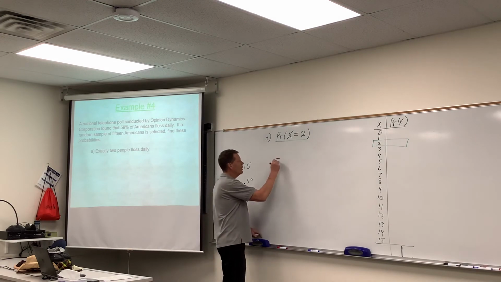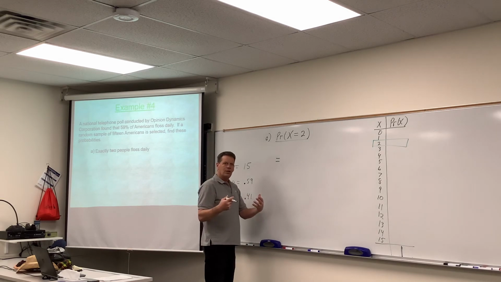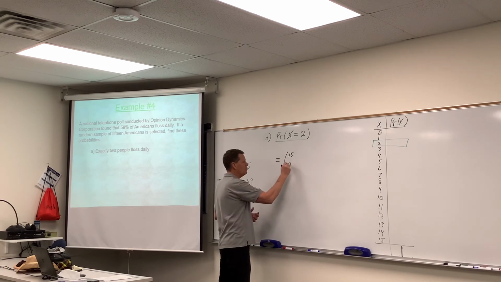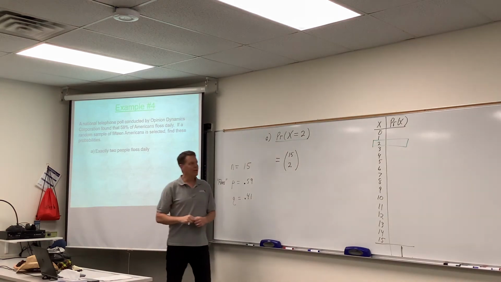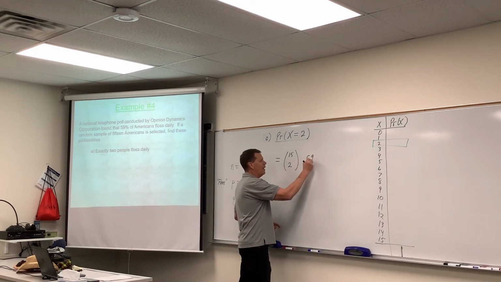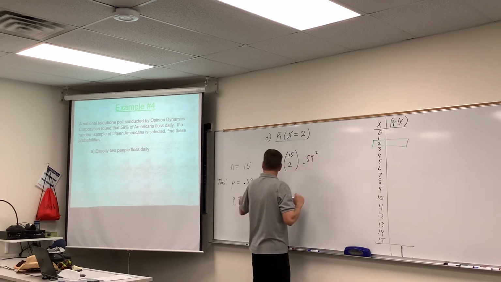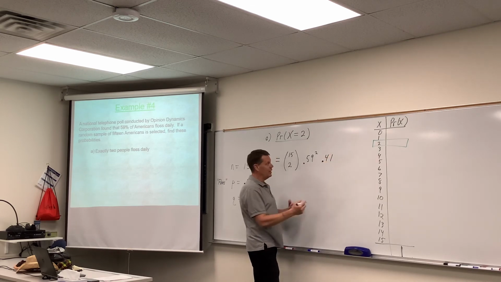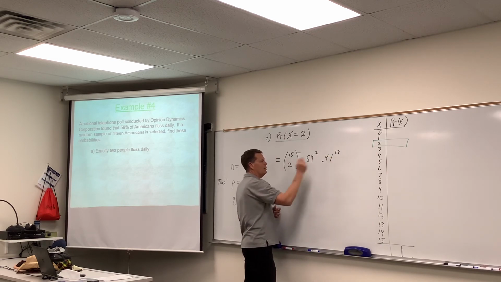So, just like we've been doing earlier, we say, all right, I'm going to give you a group of 15 people. You can choose any 2 to be flossers, and I don't care what order. So that would be the combination of 15 choose 2, which I'll remind you is just a calculator function that we showed you how to use before spring break. All right, and then flossing, which is 0.59, that would be 2, wouldn't it? 0.59 to the second power, 2 people floss, which means the other 13 people, remember there were 15 people surveyed, so the other 13 do not floss. 2 people floss, and 13 do not.